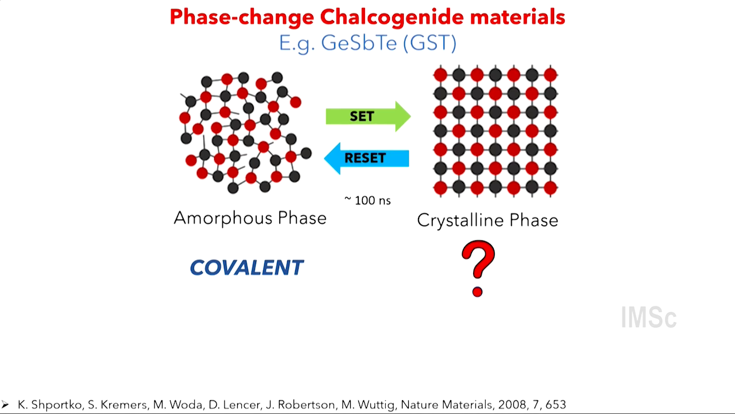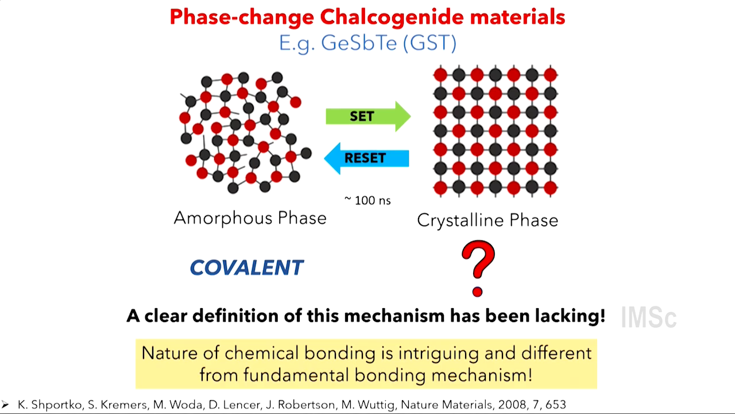In fact, the question of today's talk is what is the nature of bonding which governs properties of the crystalline phase. Because there is a huge contrast in the properties in terms of optical behavior and electrical conductivity, this phase transition is used in making real computer memories. Because the time scales are also reasonably good. But if you want to develop better and faster memories, you really need to understand these materials from a fundamental point of view. So a clear definition of this mechanism is lacking, and the nature of electrical and chemical bonding, the fundamental mechanism itself, is unclear and has occupied physicists and chemists for 50 years.